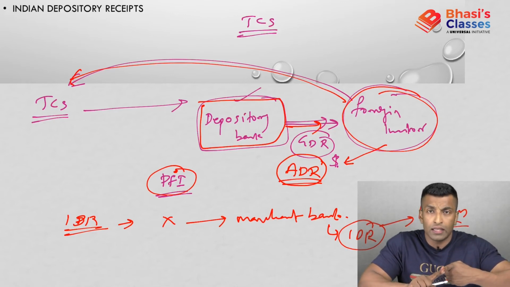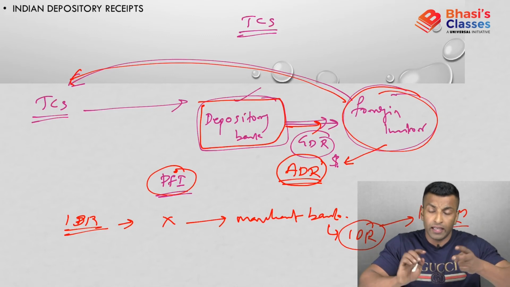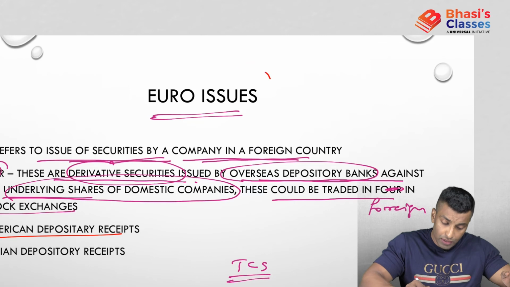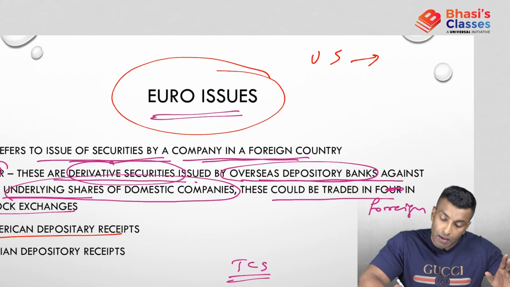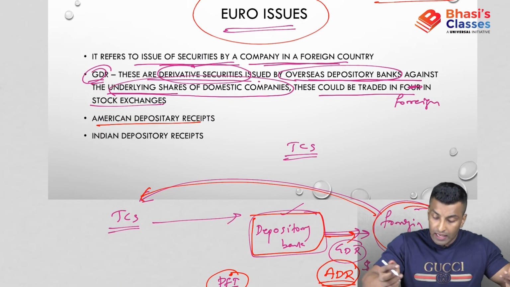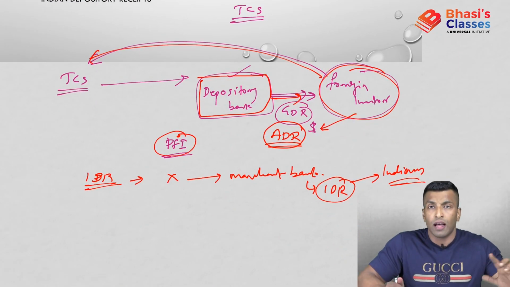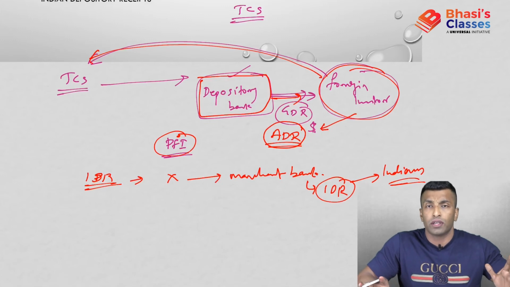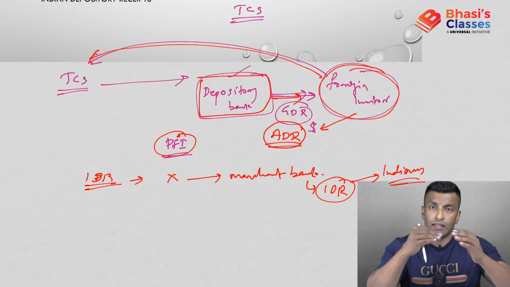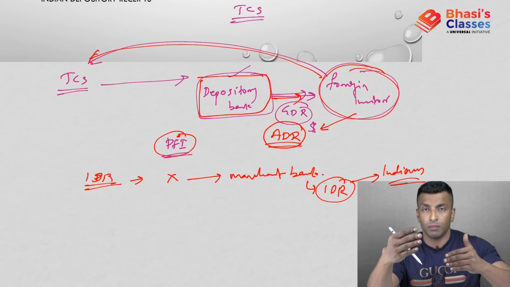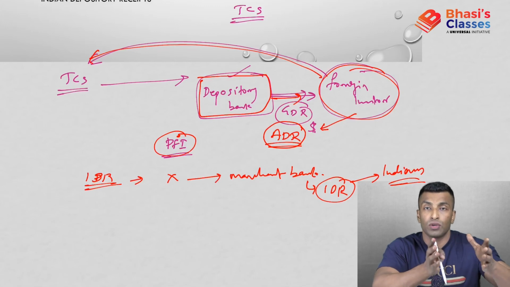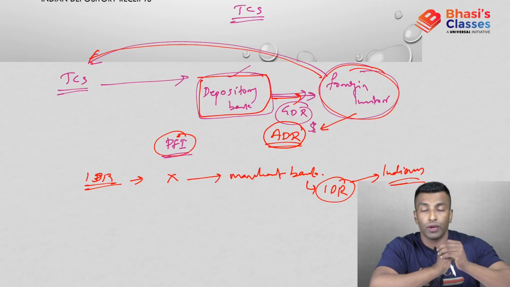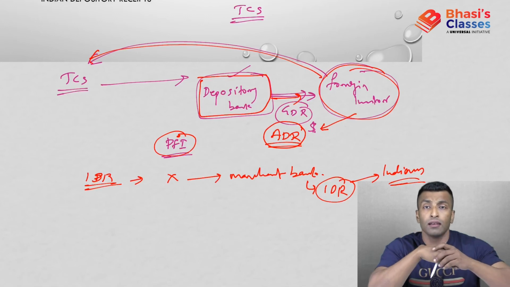So if it is done in the US, it is ADR. In general, we call it GDR, Global Depository Receipt. Why is it known as Euro issues? It is actually US companies that started issuing securities in Europe. So that's why it is known as Euro issues. So GDR in general, ADR if it is in the US, IDR in case of India, and this is common with all the countries. If you want to issue securities in a particular country X, you have to contact that particular depository bank. You have to get that GDR, and this GDR can be bought and sold in their country's stock exchange. So the advantage for the foreign companies is that they get the money.